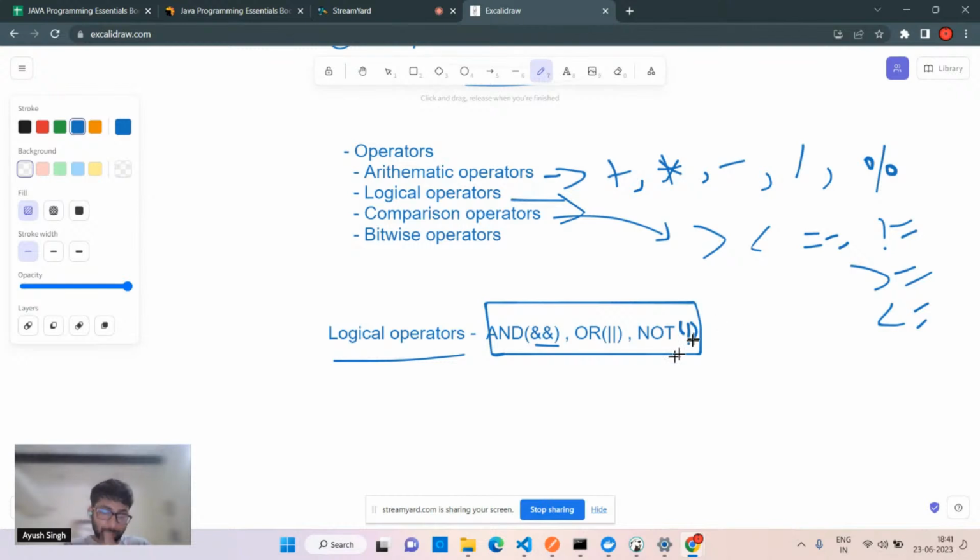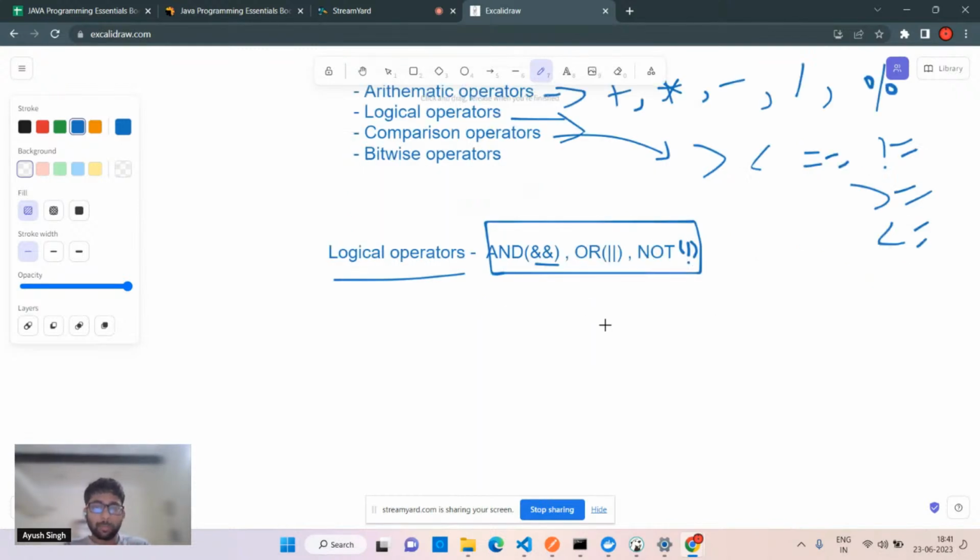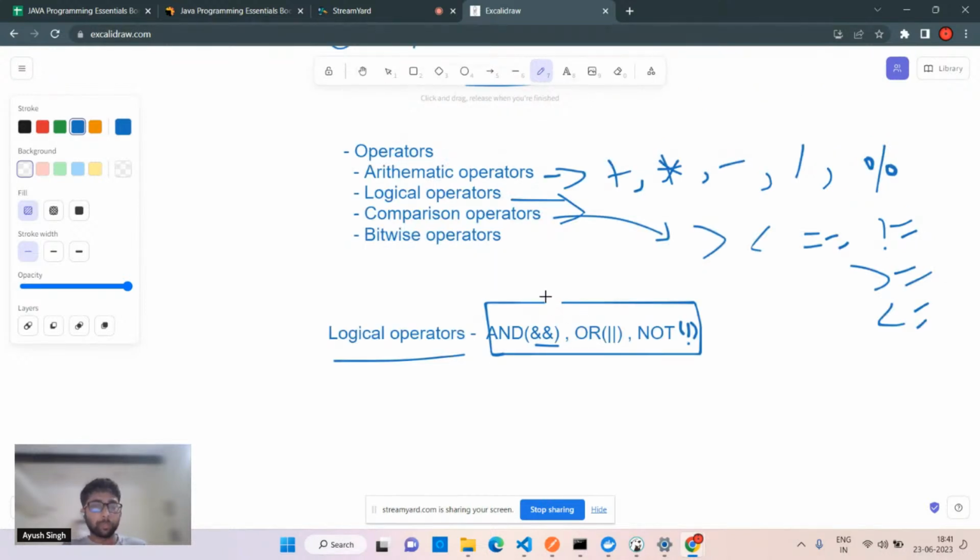That is the not, and I'll tell you a simple example. Exactly. So the bitwise operator is also there. We have the shift, we call it left shift and right shift, which is a bit different. So we have an example for the bitwise operator as well.